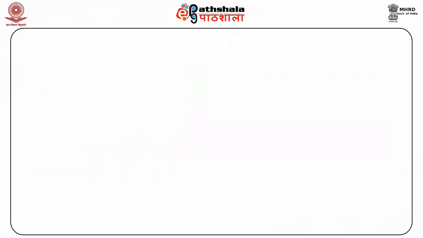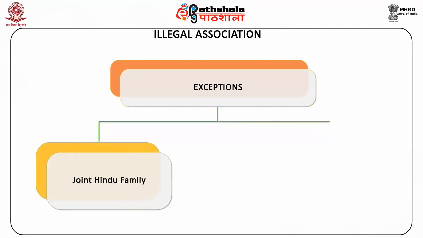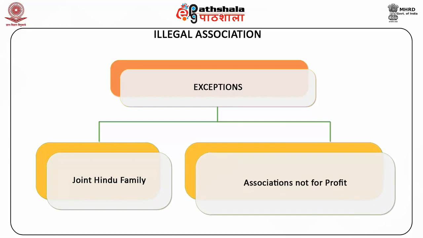Let us throw some light on various exceptions. The provisions of illegal association are not applicable in the following cases: joint Hindu family. Such a family can carry on family business with more than 20 members without getting itself registered as a company under the Companies Act or any other law. Also exempt are associations not for profit, literary, scientific, or religious associations, clubs, welfare, charitable, and traders' associations, or formation of a common fund for investment by trustees in certain securities, etc.